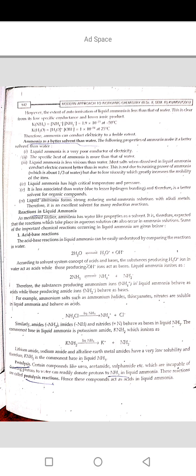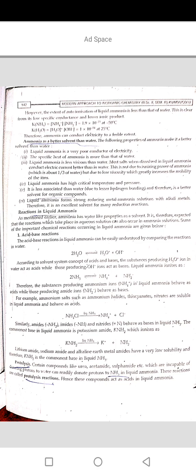Reactions in liquid ammonia. As mentioned earlier, ammonia has water-like properties as a solvent. It is therefore expected that the reactions which take place in aqueous solution can also take place in ammonia solution. So, some of the important chemical reactions occurring in liquid ammonia are given below. First one is acid-base reaction. The acid-base reaction in liquid ammonia can be easily understood by comparing the reactions in water.